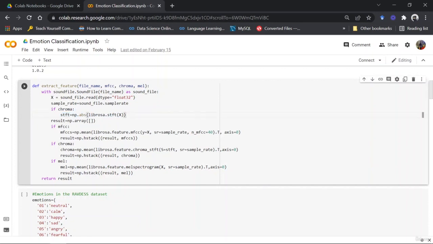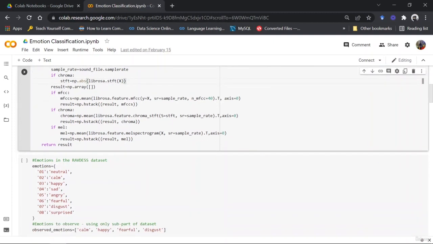So if I'm getting negative values, I'm removing those and setting them as 0. Okay, either 0 or positive value. Actually it would be positive value only. Then we have MFCC. So MFCC is called a lot of things.